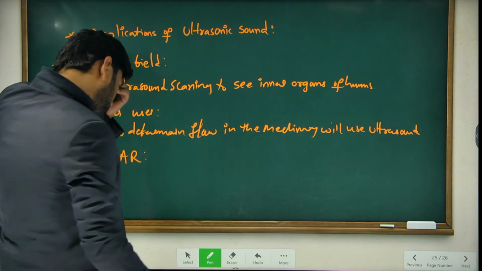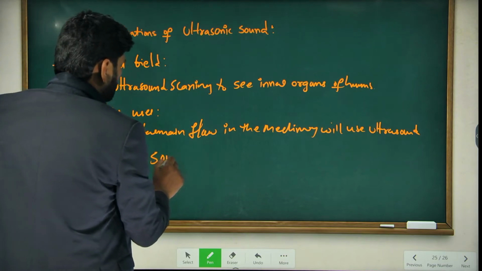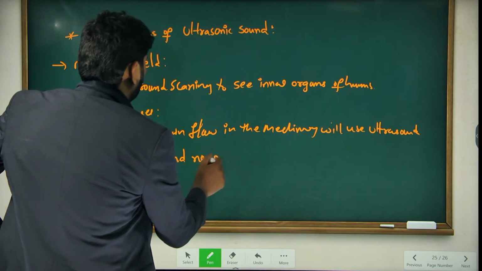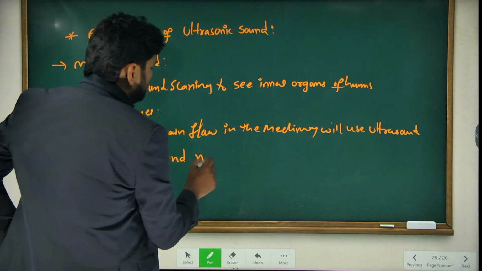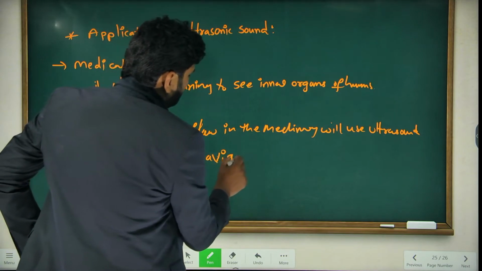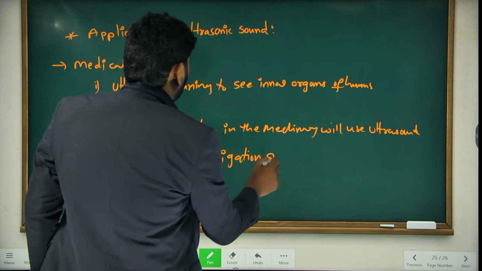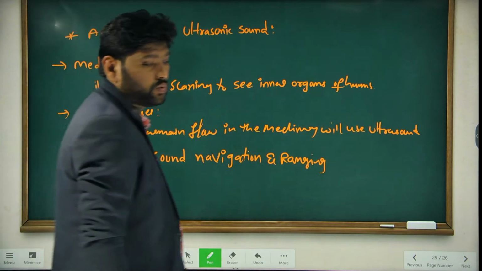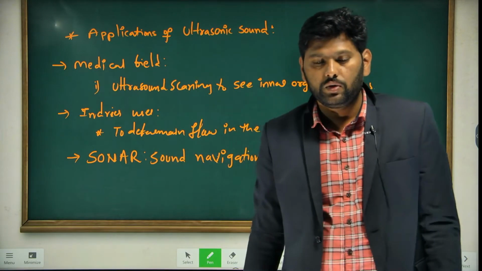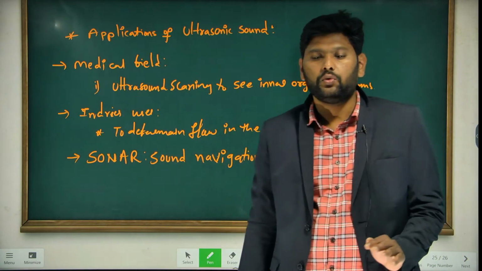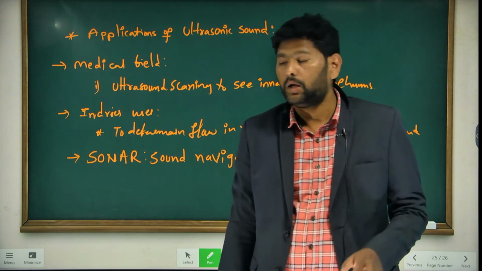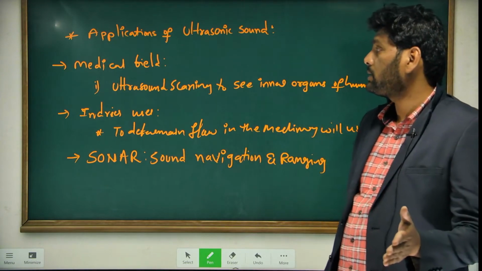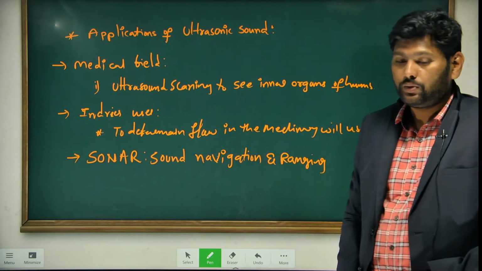Sonar is nothing but sound navigation and ranging. We use sonar in ship technology to identify the depth of the sea or to identify submarines in the sea. This sonar technology is also based on ultrasounds.